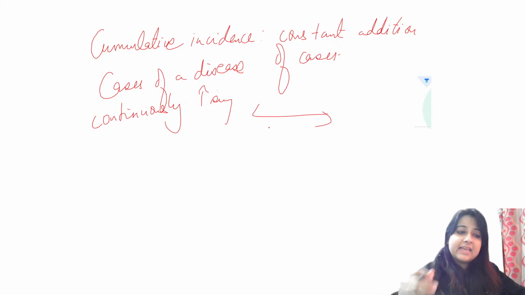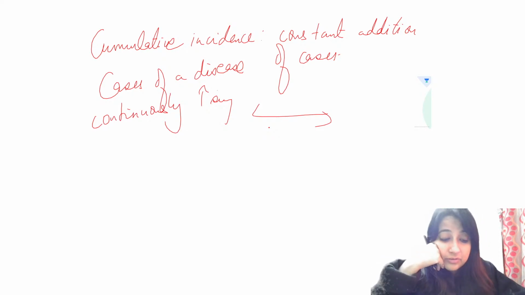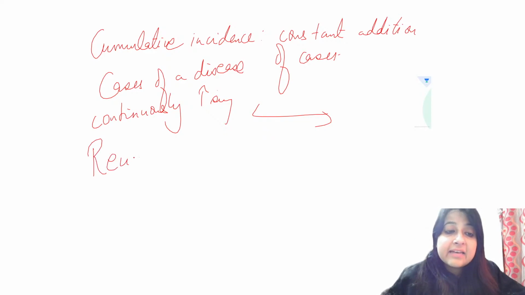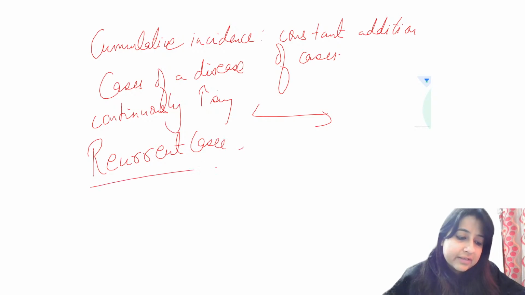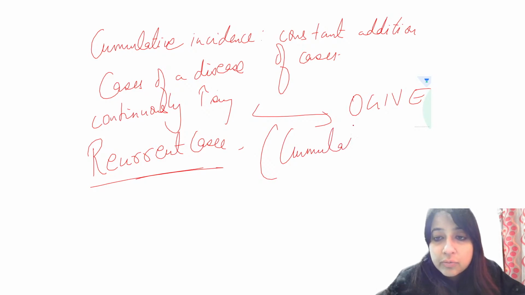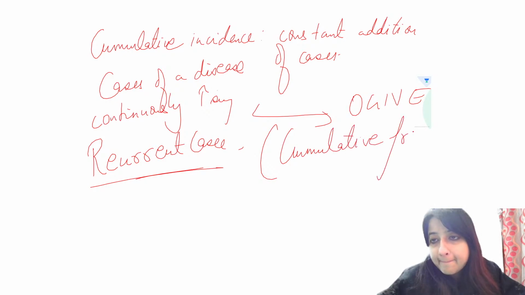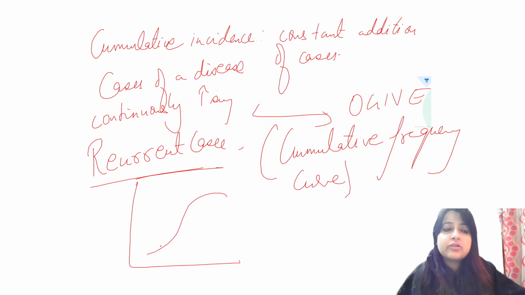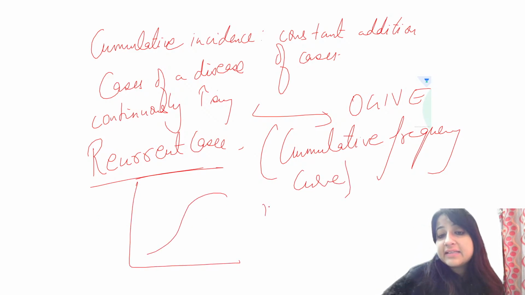Or you see the word like recurrent cases of a disease. So this is ogive, or ogive is also known as cumulative frequency curve. So it is like this, the cases of a disease are continuously increasing, there is no dip.